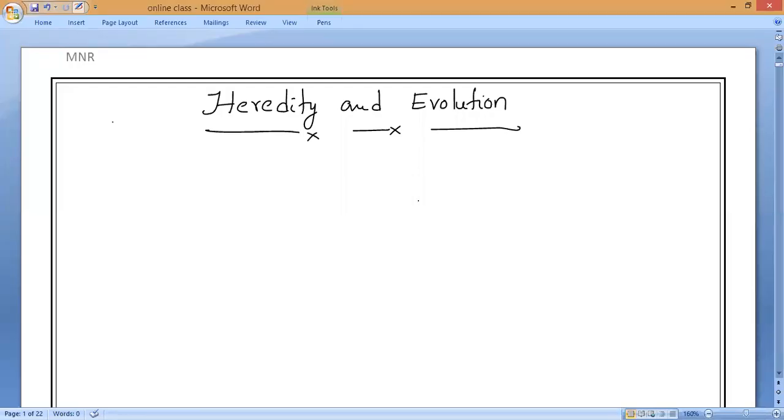Good morning, all of you. The next chapter we are going to start in today's class is heredity and evolution. In this, evolution is completely deleted. We'll only have the concepts of heredity, what heredity is and how it is transmitted. Before entering this chapter, we need to know a few things which we already studied in the previous chapters, because biology is always interconnected, there is interlinking between the chapters.